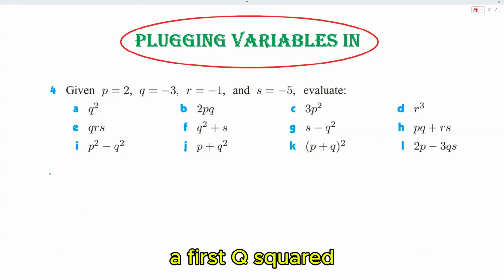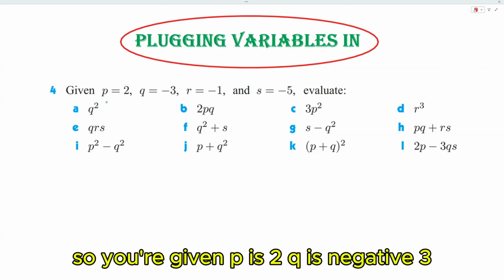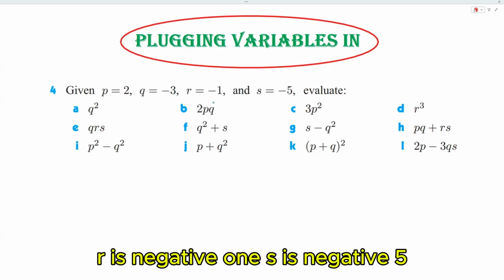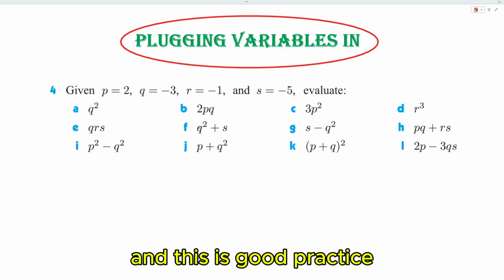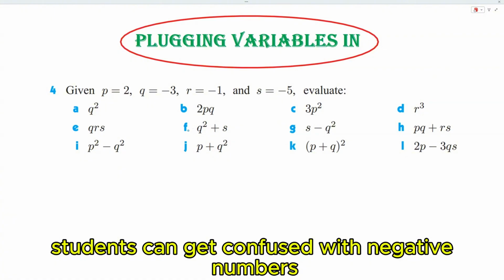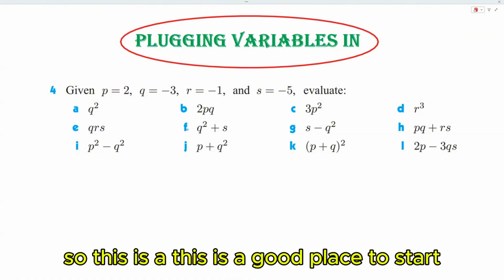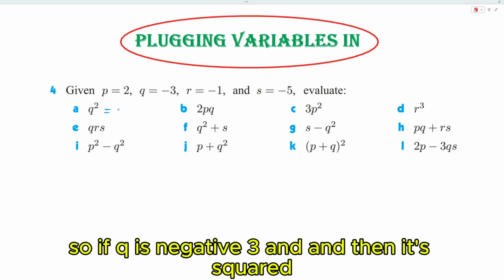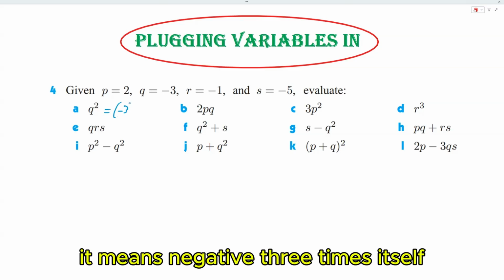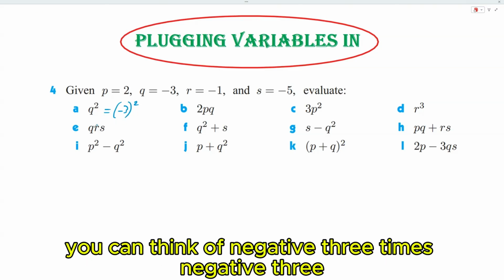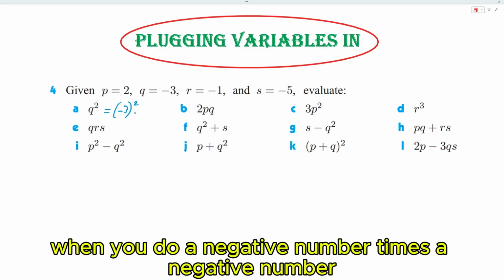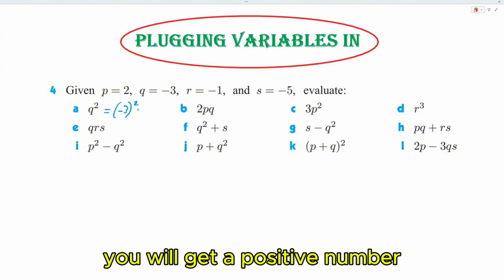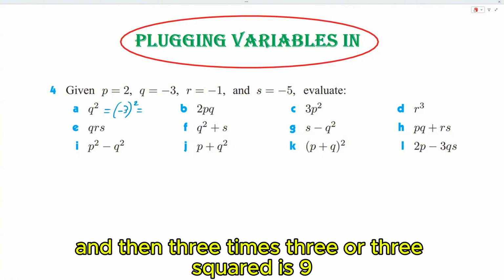So question 4a first. Q squared. So you're given P is 2, Q is negative 3, R is negative 1, S is negative 5. And this is good practice because oftentimes students can get confused with negative numbers. So this is a good place to start. So if Q is negative 3 and then it's squared, it means negative 3 times itself. So you can think of negative 3 times negative 3. And so when you do a negative number times a negative number, you will get a positive number. So this is going to become a positive, and then 3 times 3, or 3 squared, is 9.